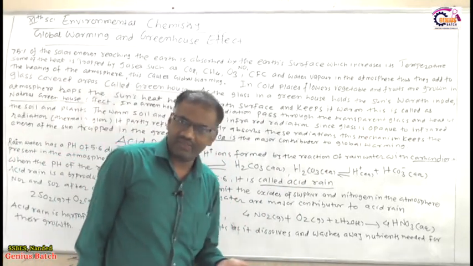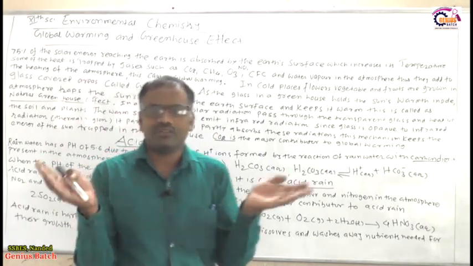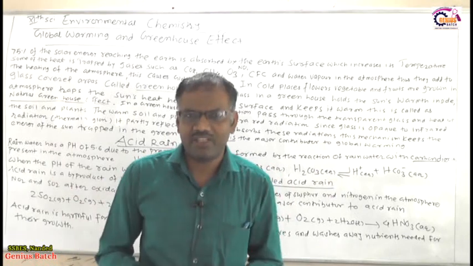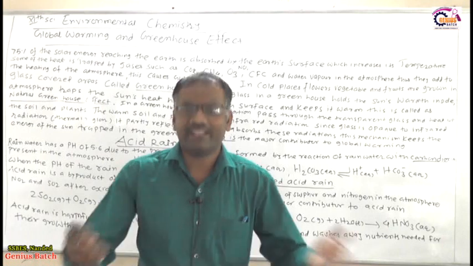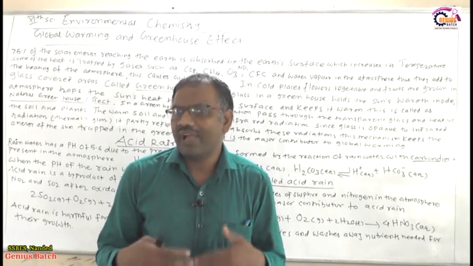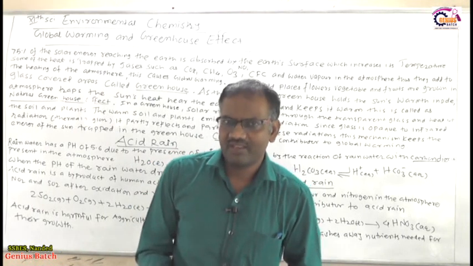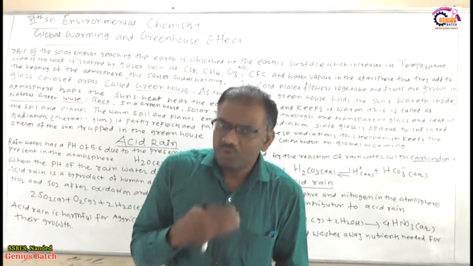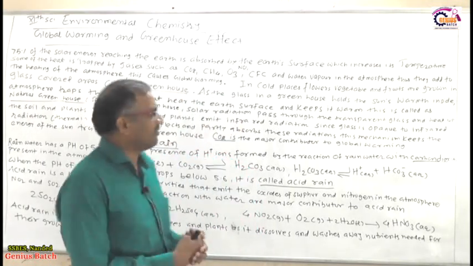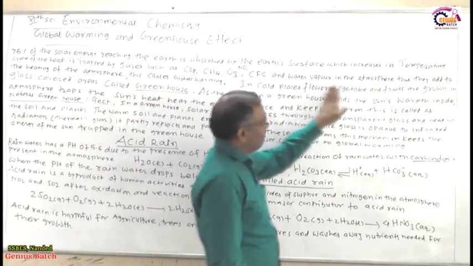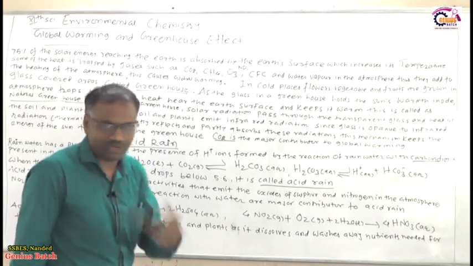So what is the greenhouse effect? Have you understood? Due to global warming, the temperature of the atmosphere increases much more. With the increased temperature in the atmosphere, there may be no growth of plants or fruits. So what do we do for the growth of plants or vegetables? In cold places flowers, vegetables and fruits are grown in the glass covered area, that is called the greenhouse.